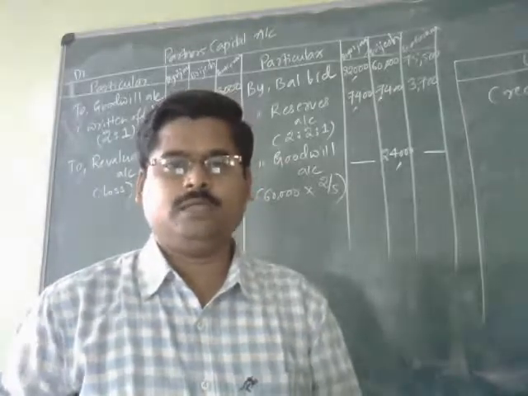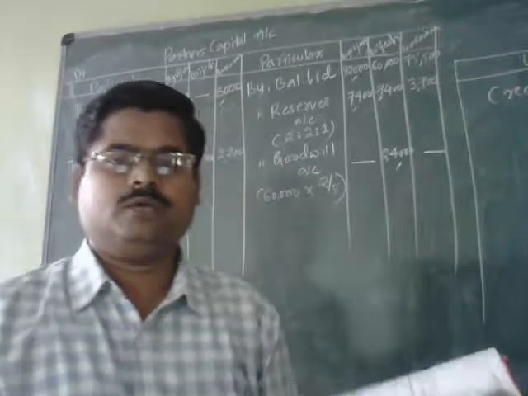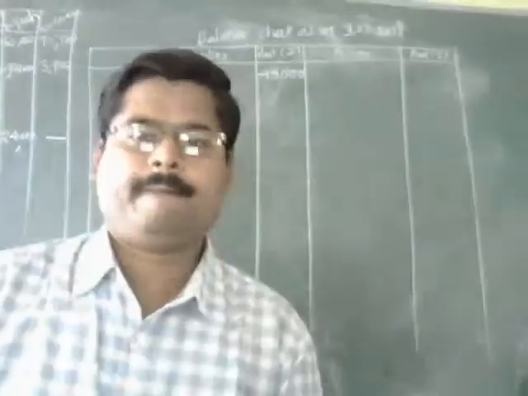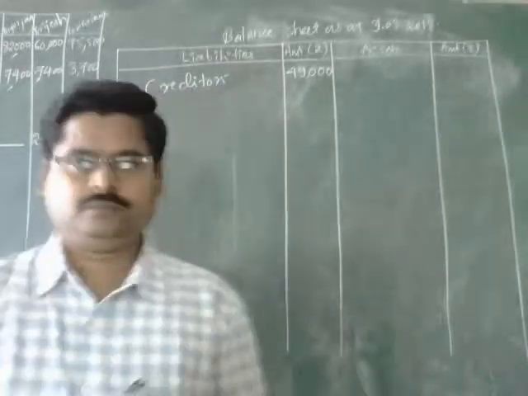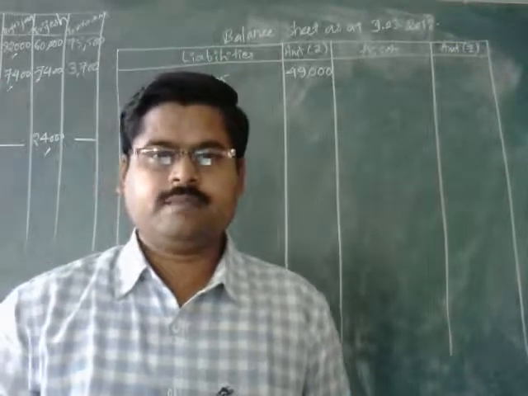Now we can come to the items of the asset side of the balance sheet. Now those items are going to be recorded in our balance sheet only. First item is the cash.